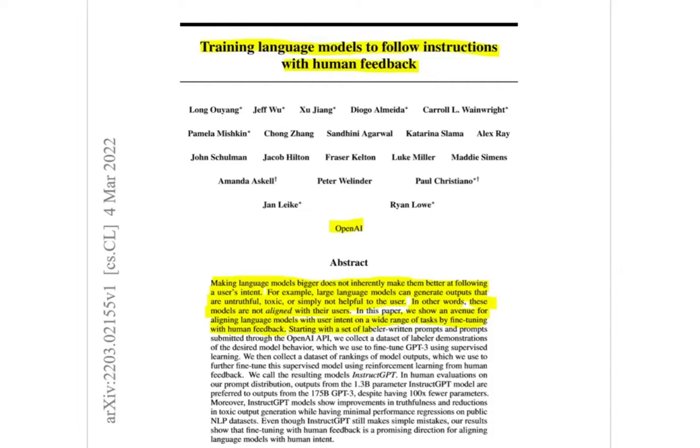Starting with a set of labeler written prompts and prompts submitted through the OpenAI API, we collect a dataset of labeler demonstrations of the desired model behavior, which we use to fine-tune GPT-3 using supervised learning. Okay, so they first train the GPT-3 using only supervised learning by using both a set of labeler written prompts and prompts submitted through the OpenAI API.